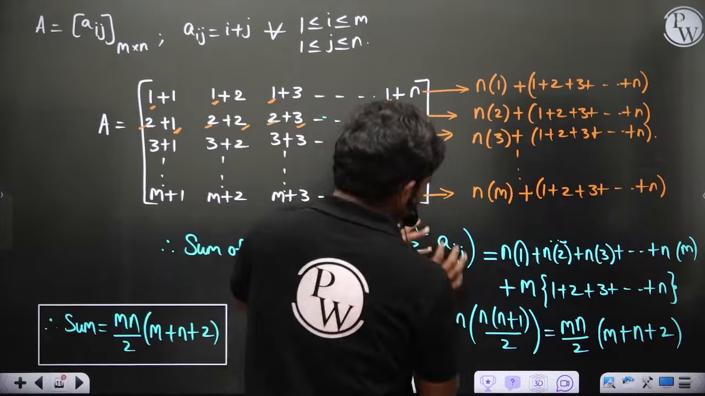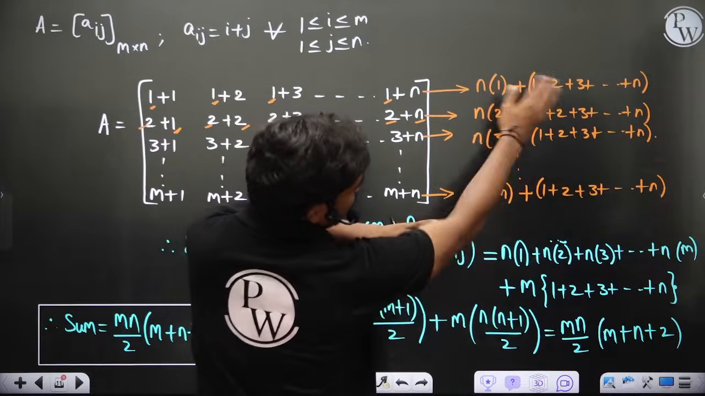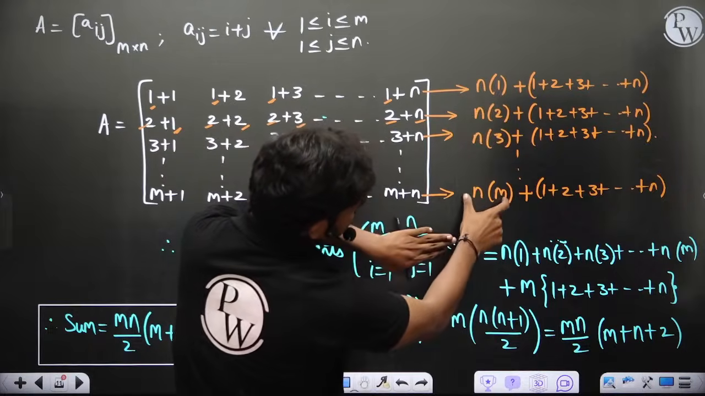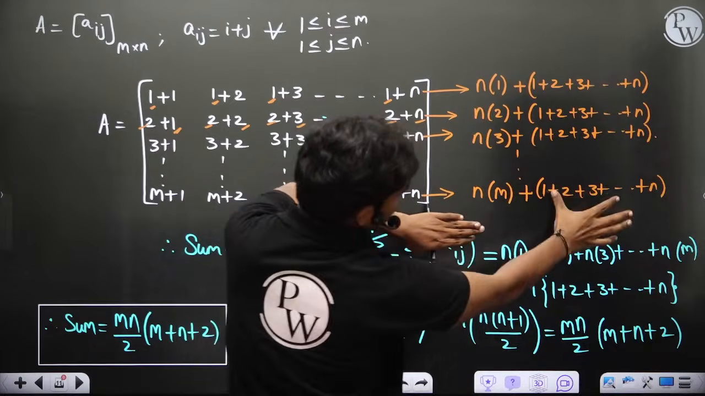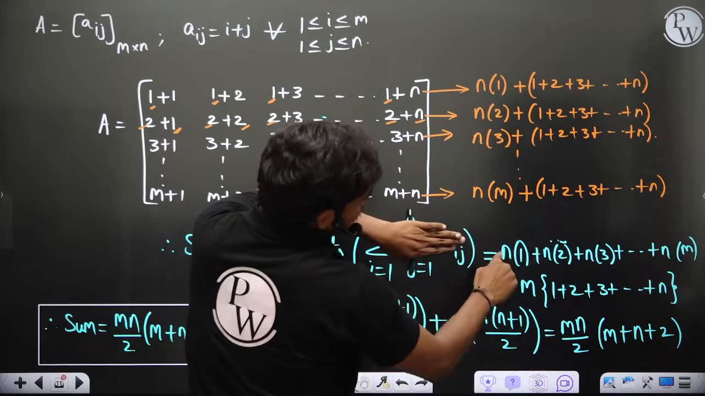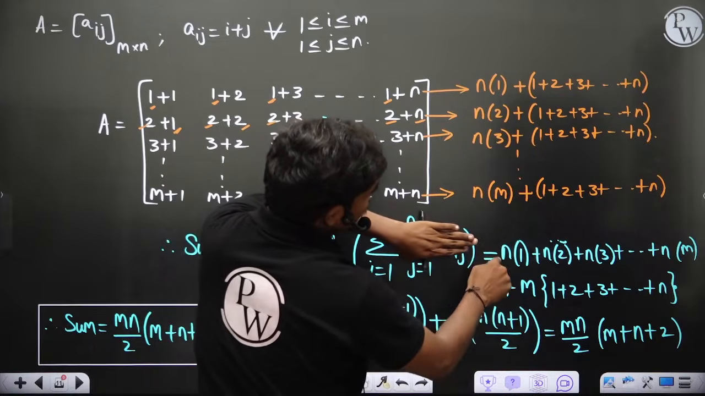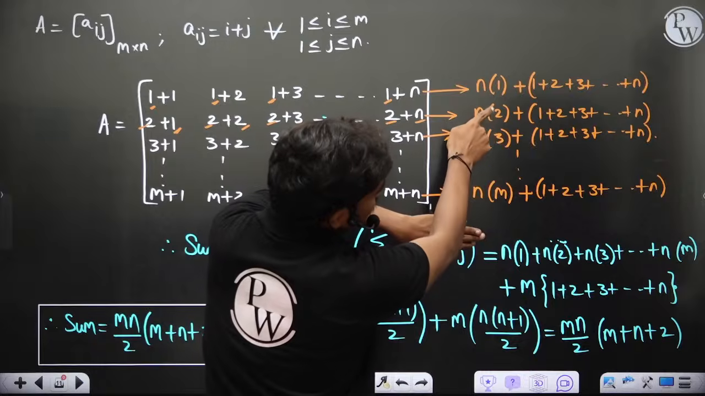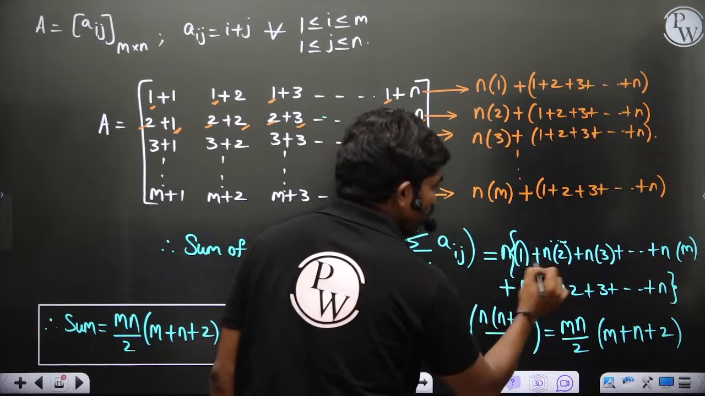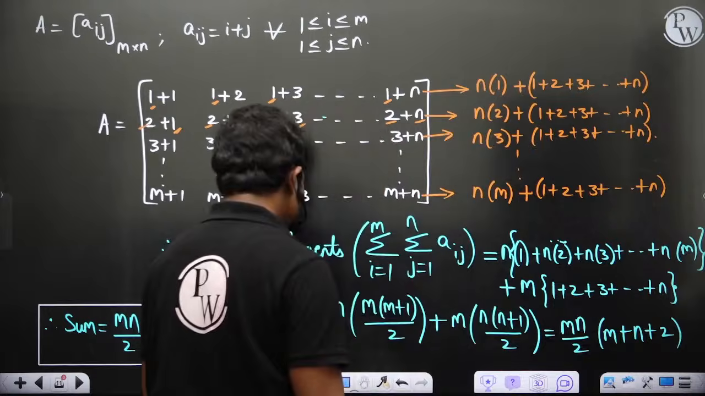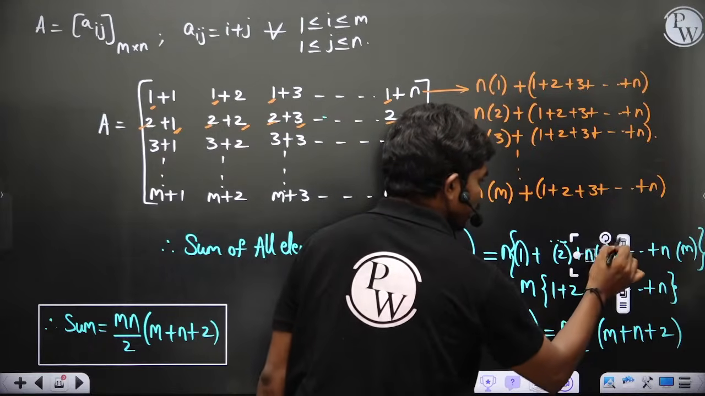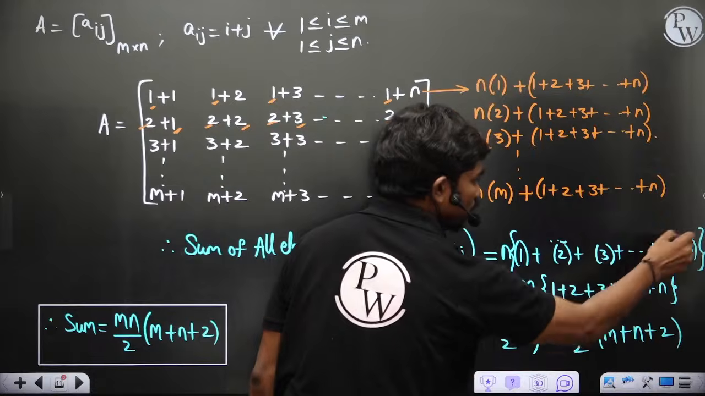Forget about the summation for some time. Let's say I'm adding all these things. If I add all these, let's say these are the first terms and these are the second terms. If I keep adding all the first terms, I can take n common from all the first terms. So if I take n common, I have 1 plus 2 plus 3 plus 4 and so on plus m.